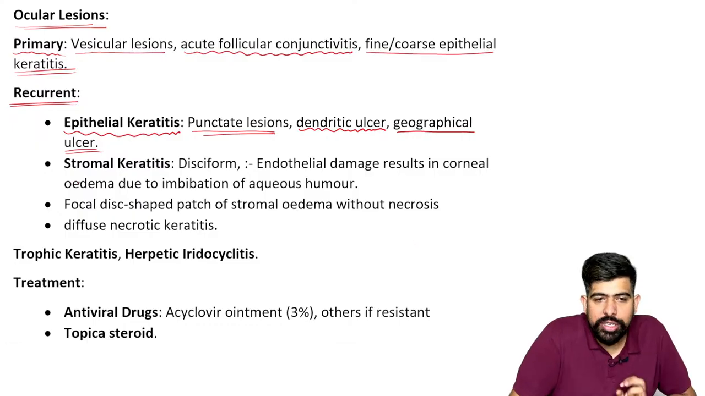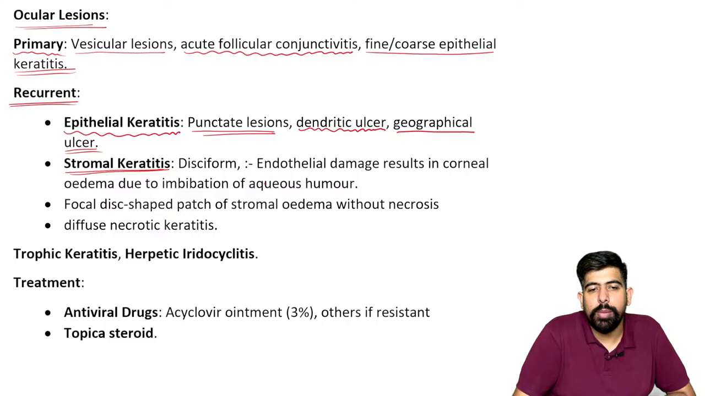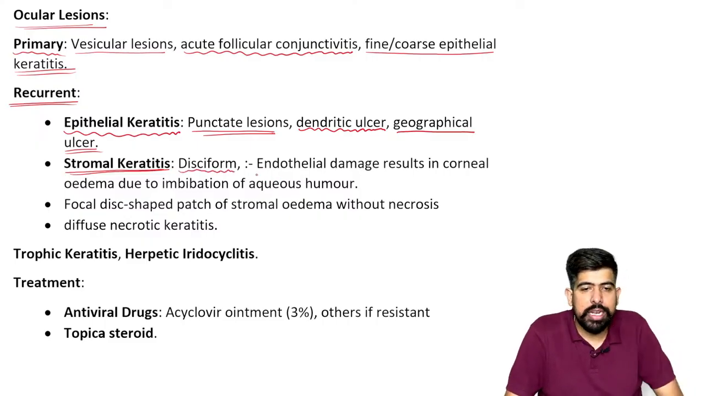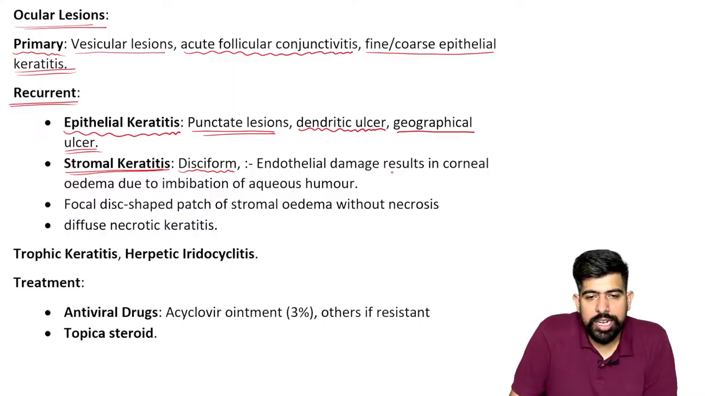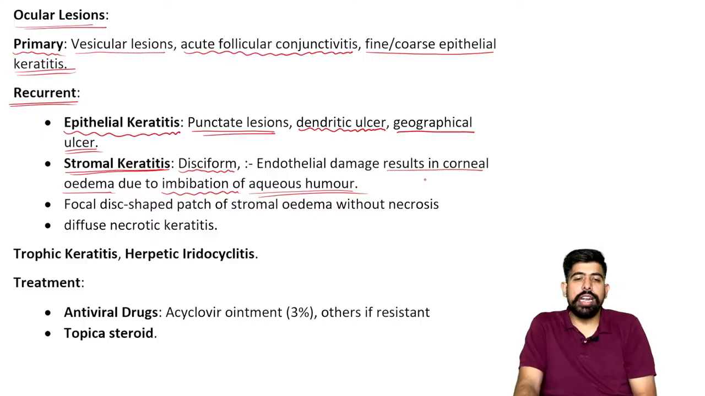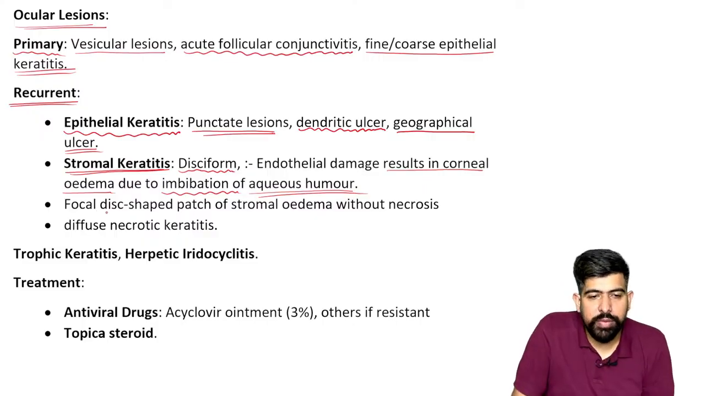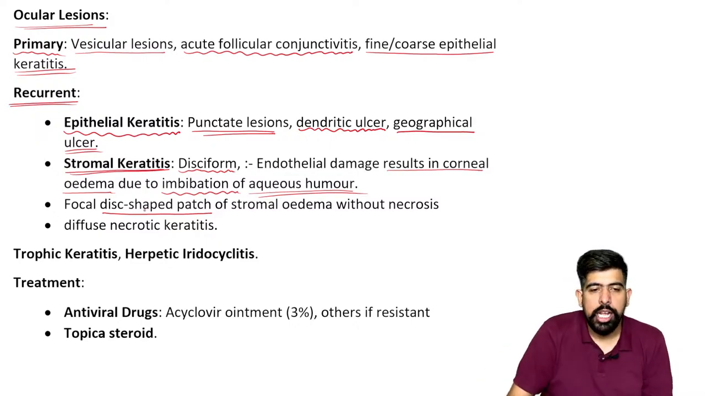And the next, after this epithelium, it will involve the stromal layer also. So it is known as the stromal keratitis. It is also known as the disciform type of keratitis. Right, the endothelial layer can also be involved. So this endothelial damage results in corneal edema, due to the impression of the aqueous humor. And what kind of shape will be seen over there? There will be a focal disc-shaped patch. Totally a disc, round, right?